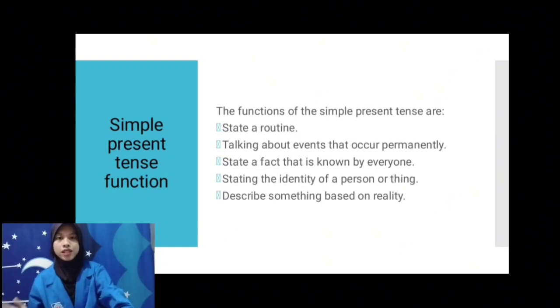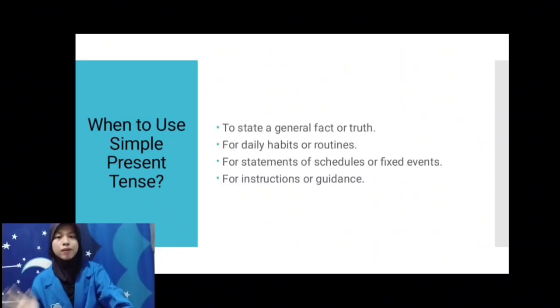Simple present tense function. The functions of the simple present tense are to state a routine, to talk about events that occur permanently, to state a phrase that is known by everyone, to state the identity of a person or thing, and to describe something based on reality. When to use the simple present tense: to state a general fact or truth, for daily habits or routine, for a statement of sequences of present events, and for instruction or guidance.